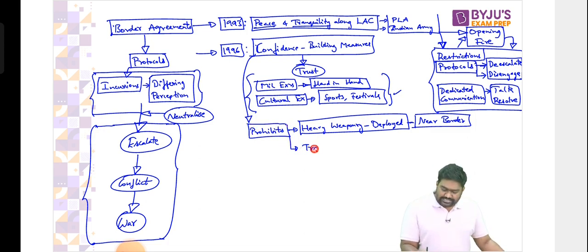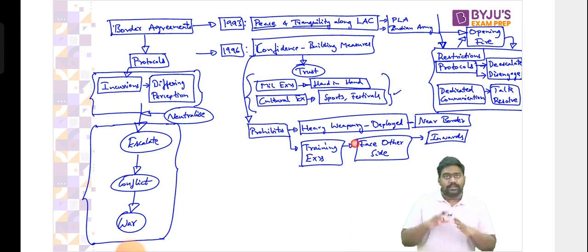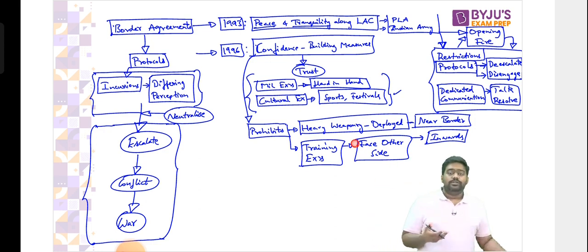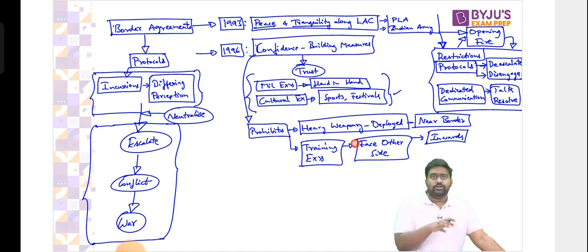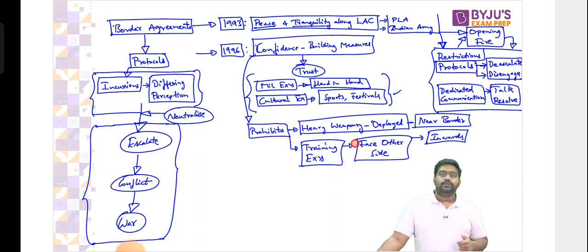If they conduct any training exercises, if there are training exercises planned, there's a commitment on both the armies to face the other side. The exercise should be conducted facing inwards, looking at our own country, not facing the other country. All right, let's say Indian Army and Indian Air Force have planned a military exercise in Ladakh. This exercise cannot be done facing China because that might lead to a miscalculation. China might presume, which is always watching the border, China will be keeping constant surveillance. It would look at the troop mobilization and the exercises would start, and it might assume that India is attacking China. The same could happen with India.